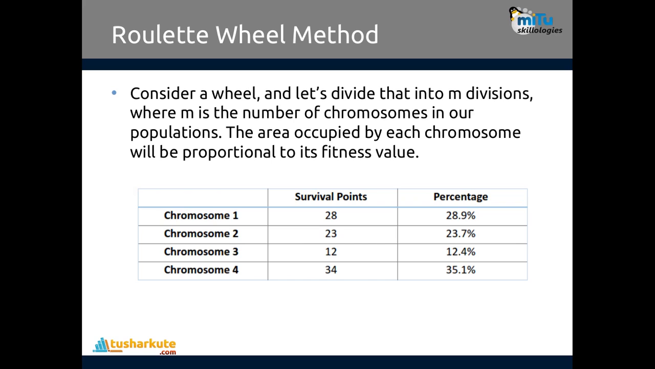Like for example, chromosome number 1 carries 28 survival points, 2 carries 23, 3 carries 12, and 4 carries 34 survival points. Now if we combine all of them together and find the percentage, just check it out. Chromosome 1 carries 28.9 percent, chromosome 2 carries 23.7, 3 carries 12.4, and 4th carries 35.1 percent of the survival points within it when you plot it.